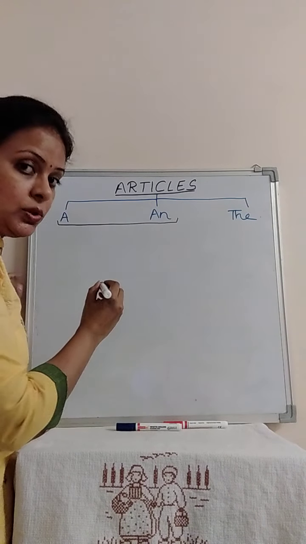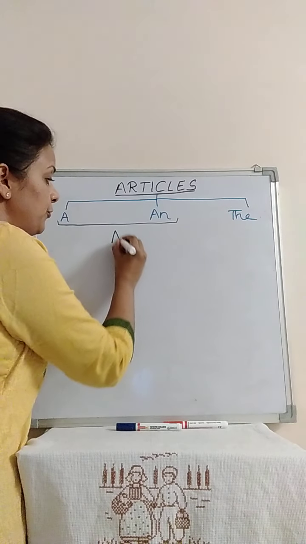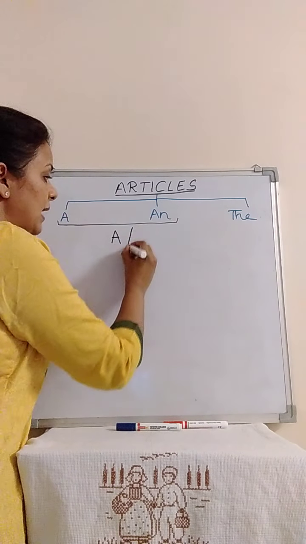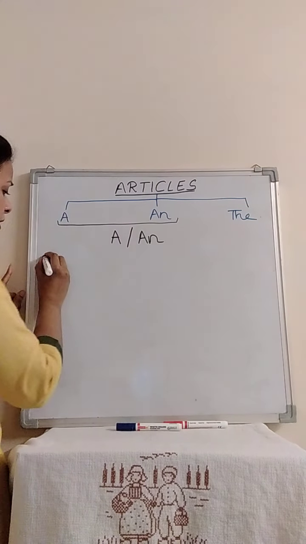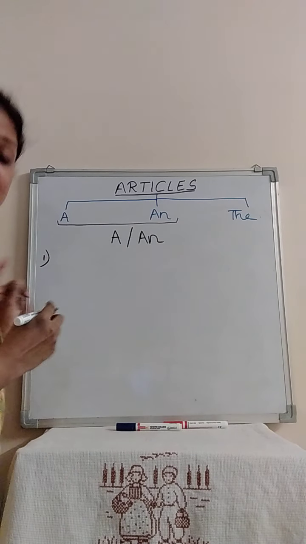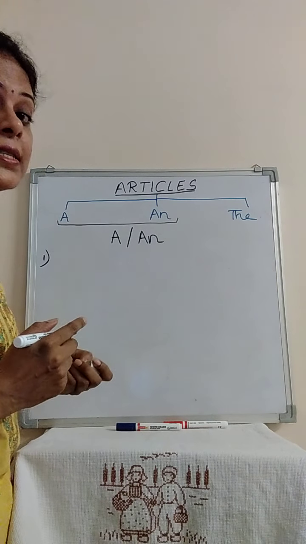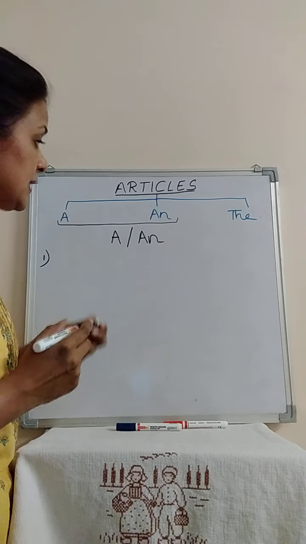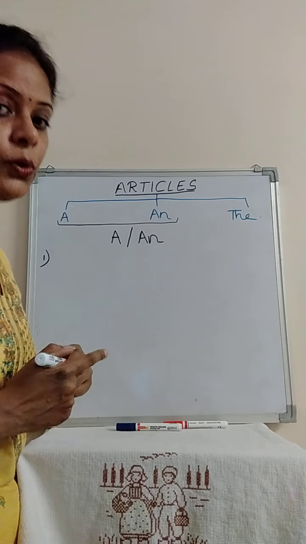What are the rules which we have to keep in mind before placing a and an? The first rule says that a and an are written before the singular noun. We write a and an before singular nouns only.